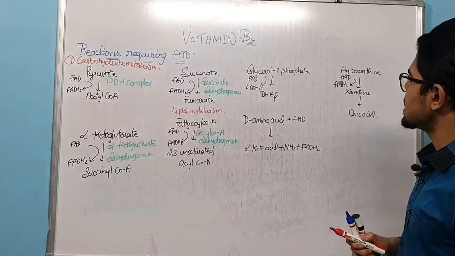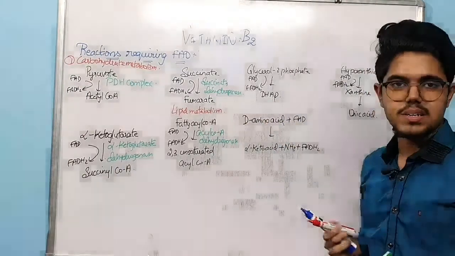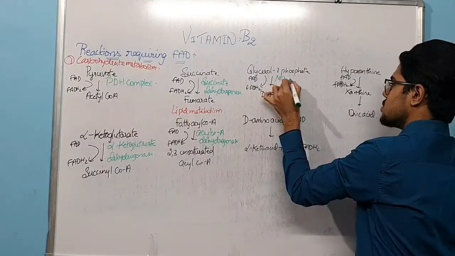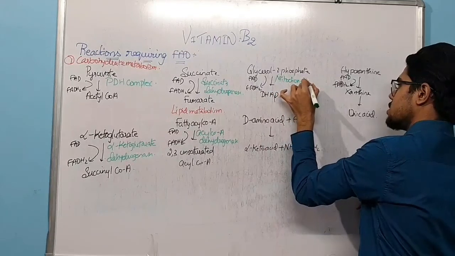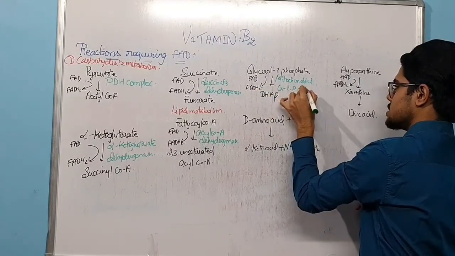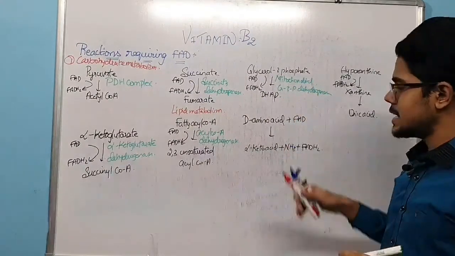Now glycerol 3-phosphate is converted into dihydroxyacetone phosphate. The enzyme is mitochondrial glycerol 3-phosphate dehydrogenase.